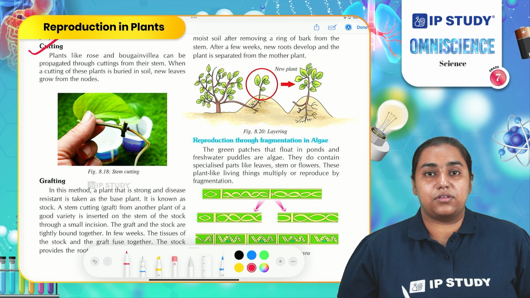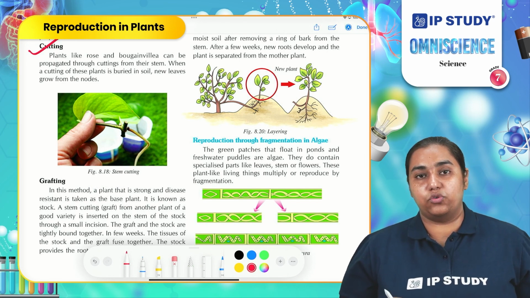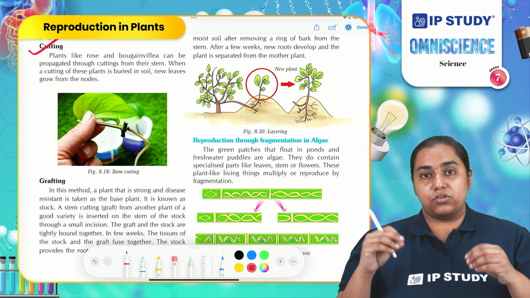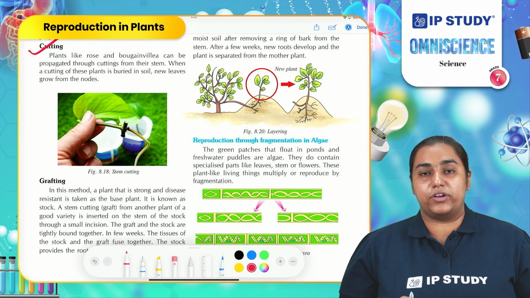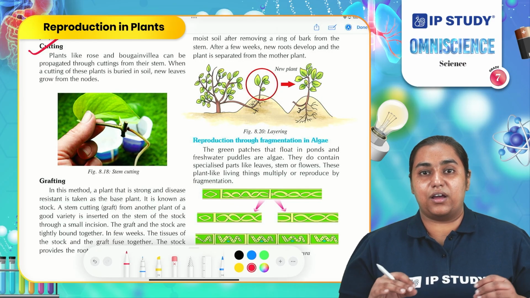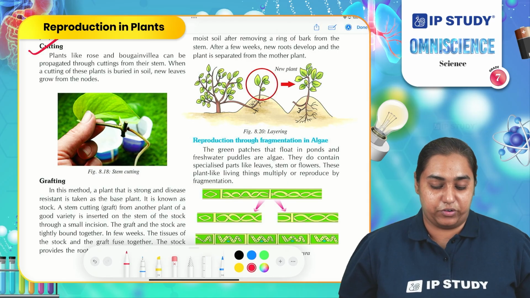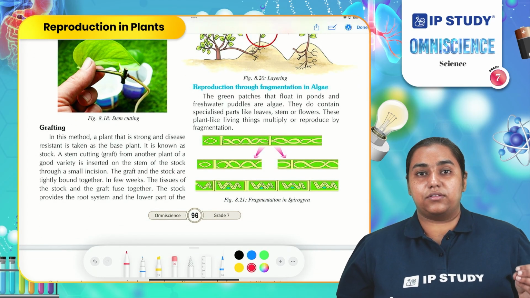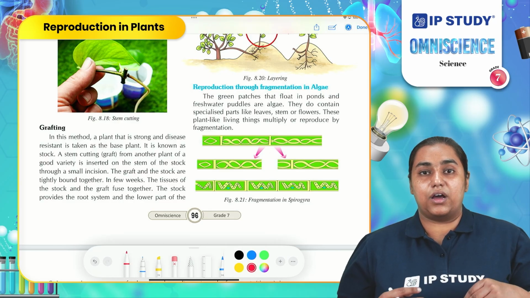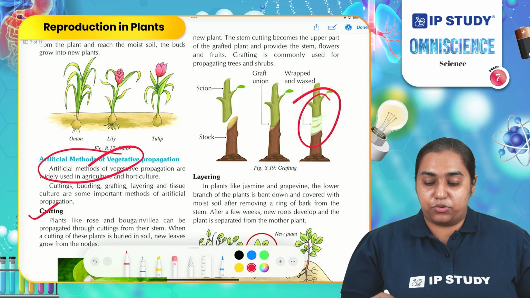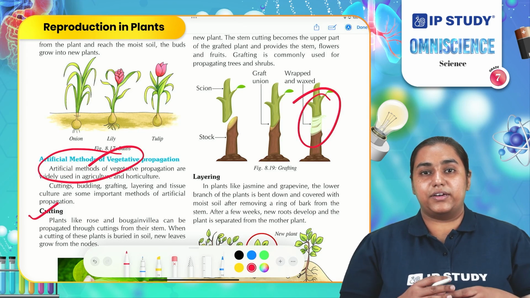This kind of process is mainly used by florists to grow the rose plant. What they do is simply take a stem of the rose, cut it and sow it into the soil, and after a few days you observe that the stem starts growing roots and leaves, and grows into a big plant. Grafting is a method in which one portion is cut and sown inside another portion, and they are wrapped together, and after a few days you might observe that they join together.